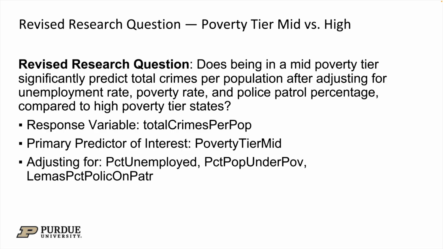For my portion of the analysis, I'm looking at whether being in a mid-poverty tier has a significant effect on total crime rate. Oh, by the way, this is Ishaan. So I'm looking at whether being in a mid-poverty tier has a significant effect on total crime rate compared to high-poverty tier communities. My response variable is total crimes per population, and my primary predictor of interest is poverty tier mid. I'm adjusting for unemployment rate, poverty rate, and police patrol percentage to isolate the conditional effect of the poverty tier.